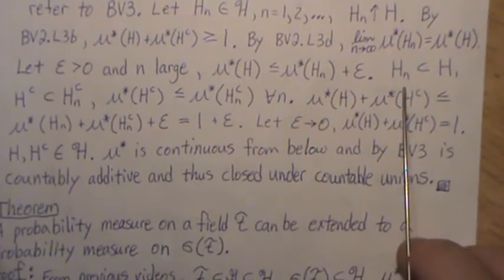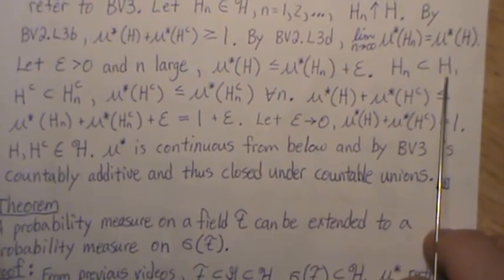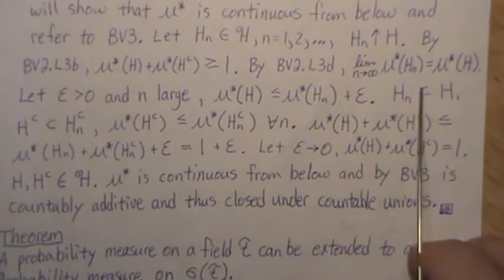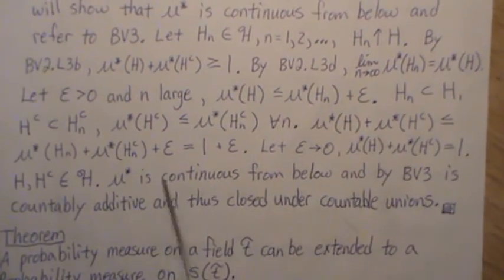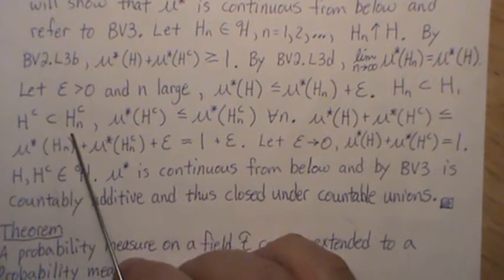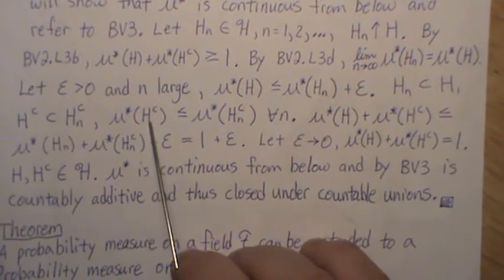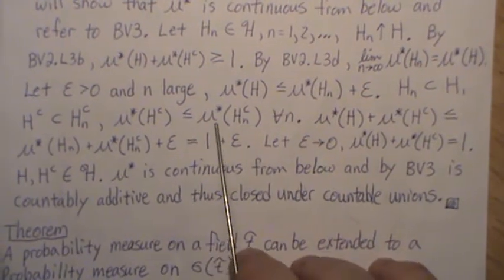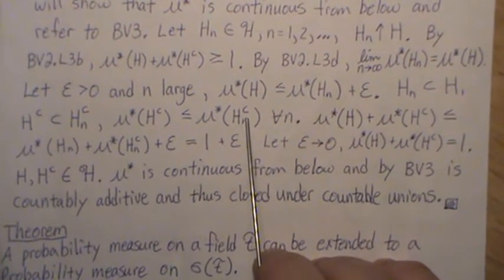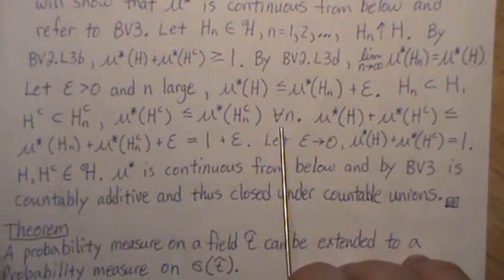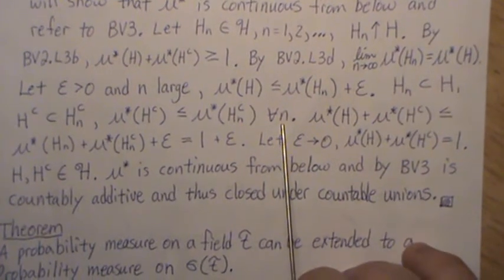Now we do know that Hn is a subset of H. That's the way we defined it, right? That means H complement is a subset of Hn complement. And if we look at mu star H complement, that has to be less than or equal to mu star Hn complement. And this is for all n. Now let's add these two equations, right?